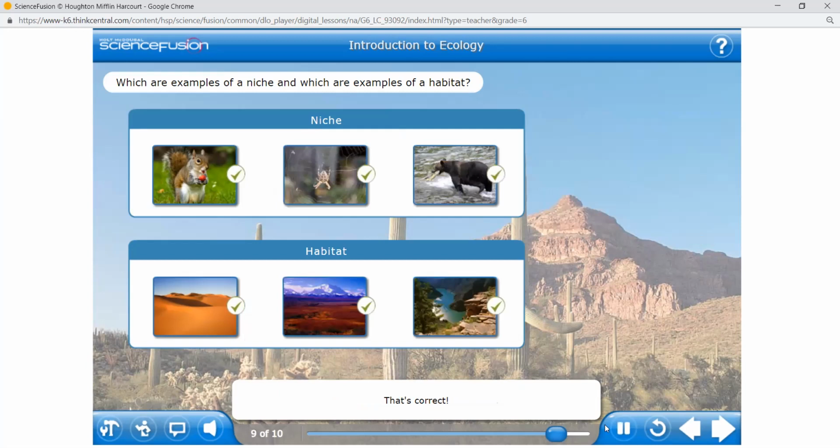That's correct. Remember, the place, the desert, these are habitats, but their niche is what they choose to live in, especially the web. This is their niche. Which condition, like temperature, that is the habitat. All right? That's it for the lesson. Just see the important points of the lesson and we will end.